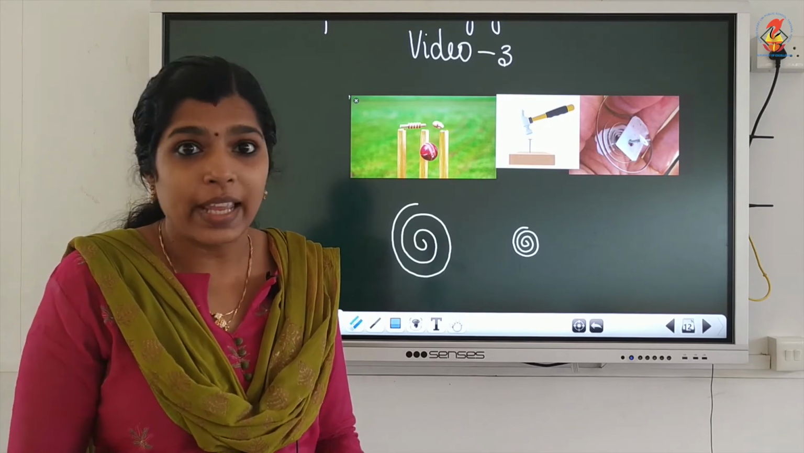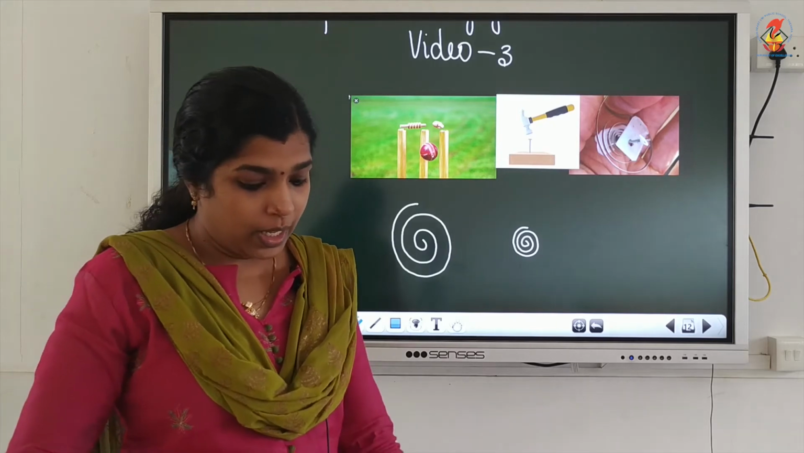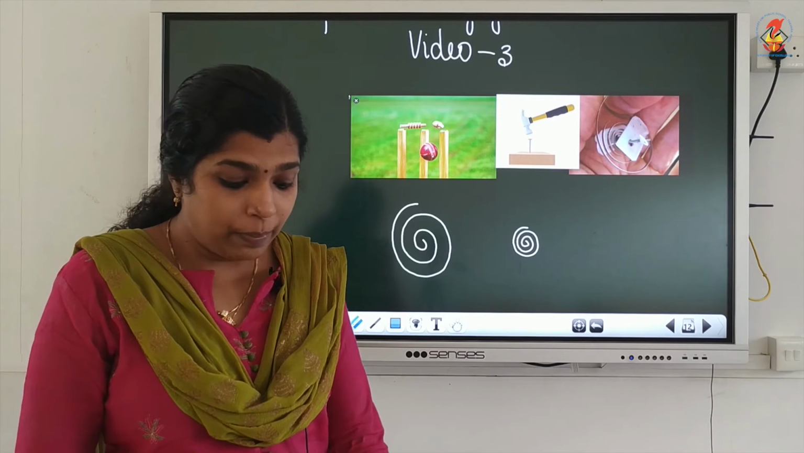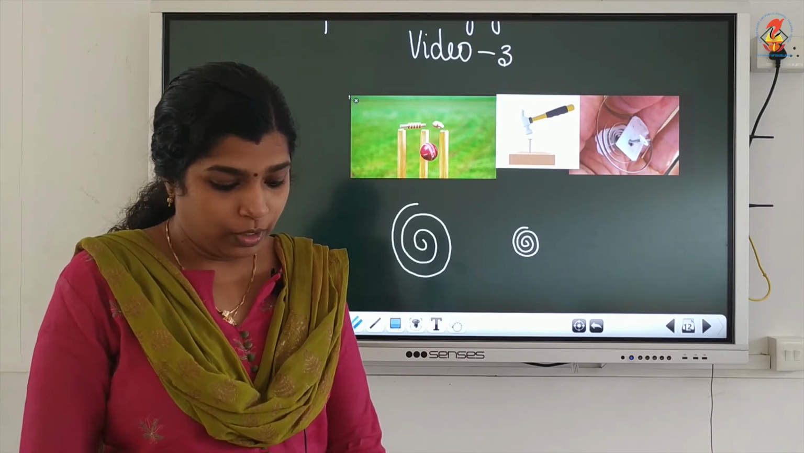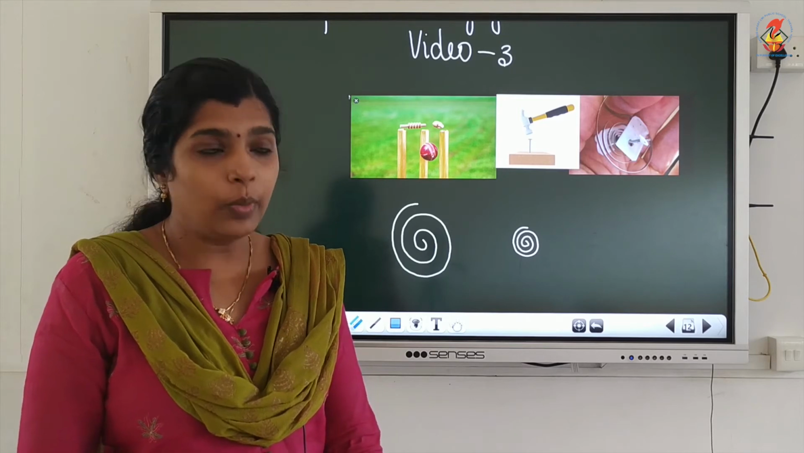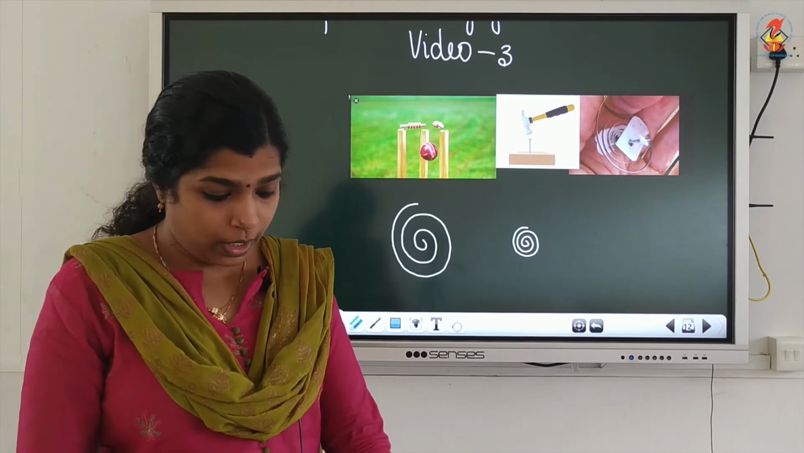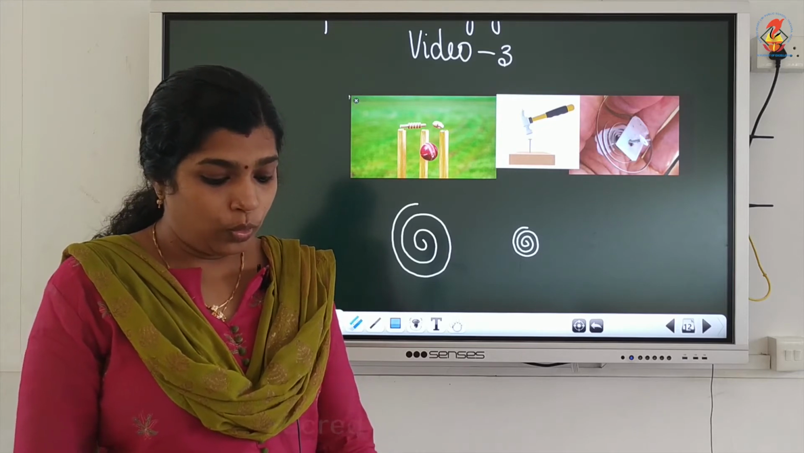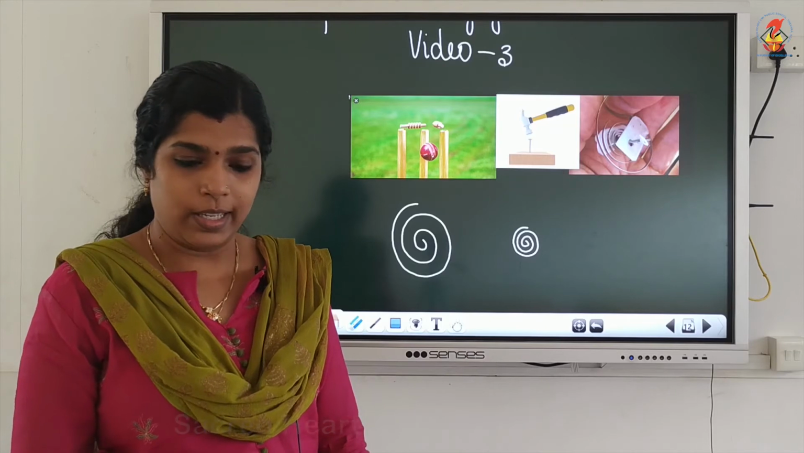That is known as energy: its capacity to do work, or its ability to do work. The amount of energy possessed by an object is equal to the amount of work it can do when the energy is released.